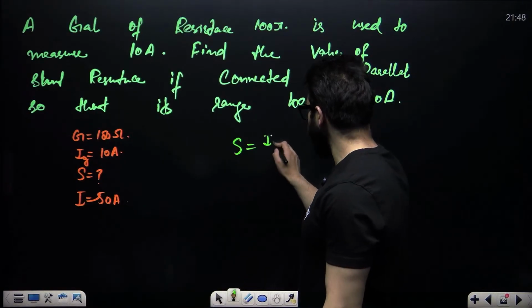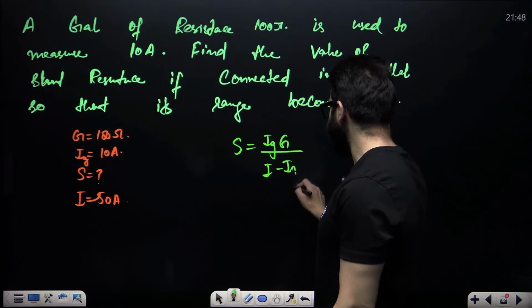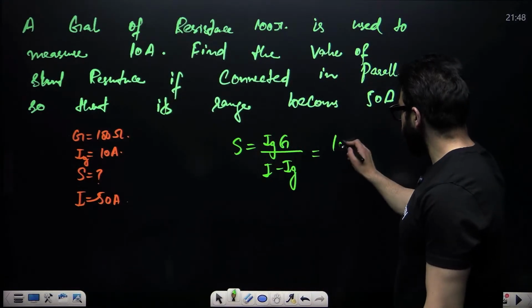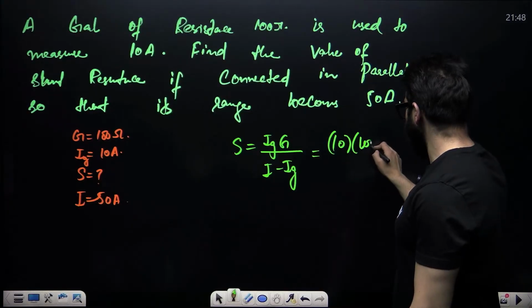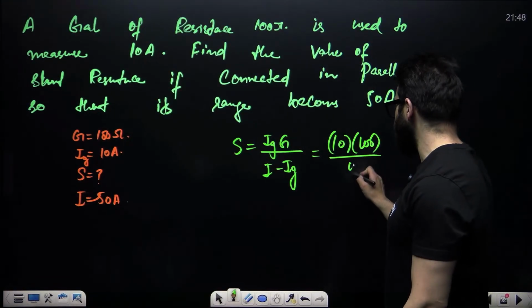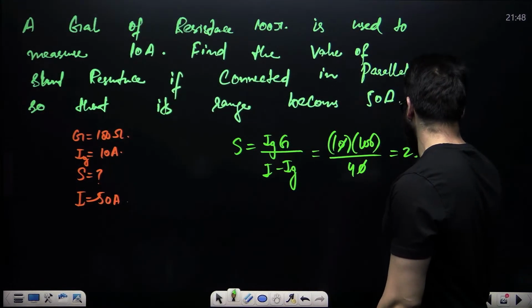How do you find shunt? Shunt is going to be IG into G upon I minus IG. Now IG is 10, G is 100, I minus IG is 50 minus 10, that is 40. This and this will cancel. 100 upon 4, that is 25 ohms.